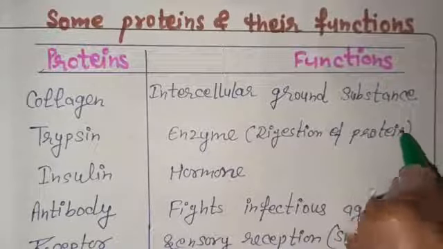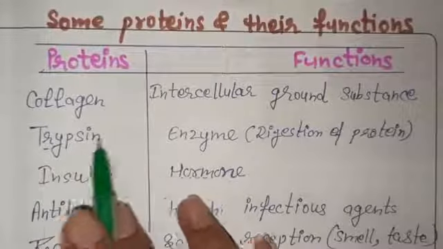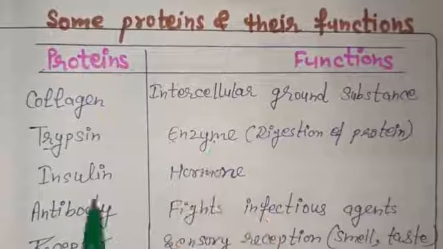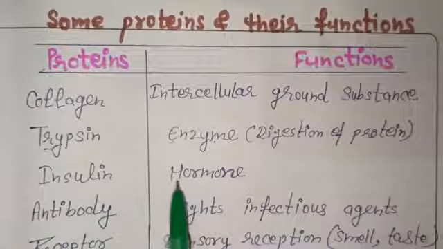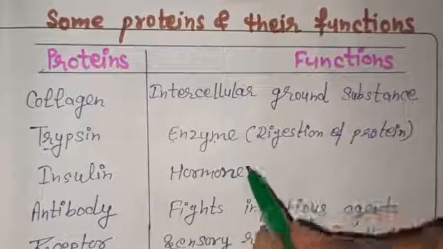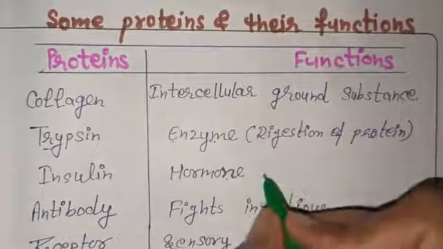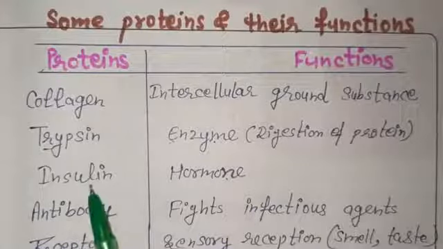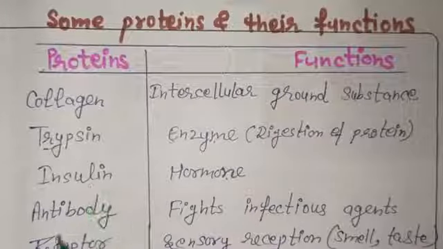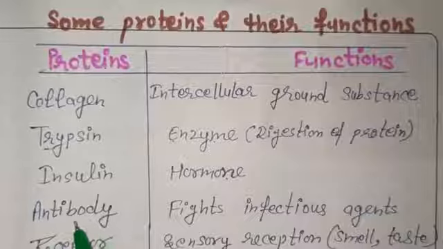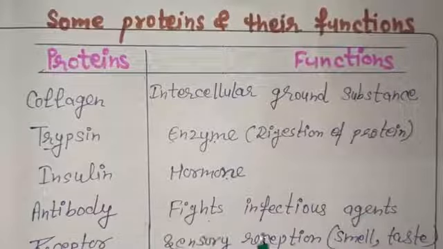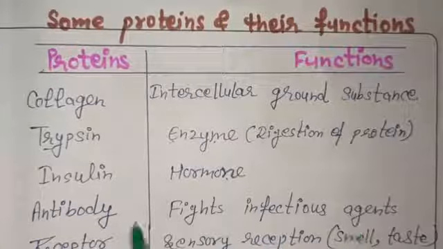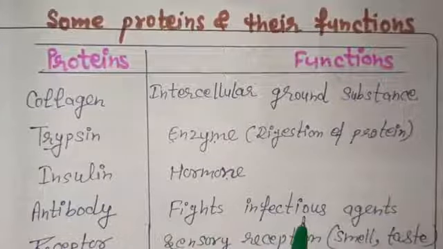So it is the function of trypsin. Trypsin, we are saying it is an enzyme. So enzymes are also proteins, right? Then insulin, which is a hormone. So hormones are also proteins, and you know the function of insulin, it maintains the glucose level in our blood, right? So insulin is also a protein. Then antibodies, which help you to fight against diseases, or you can say fight infectious agents. These antibodies are also proteins.